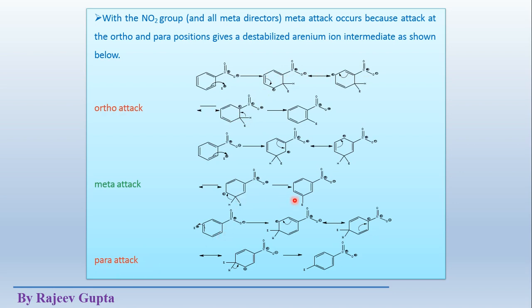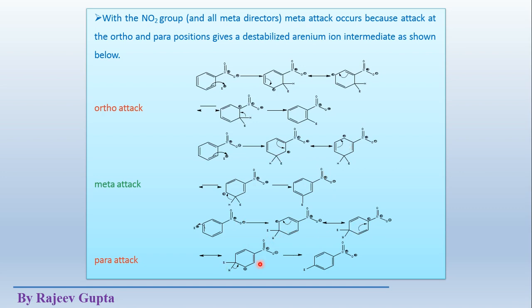See, in case of para attack, we get one resonating structure where the positive charge goes onto the ipso position. In all three attacks we get a total of three resonating structures: 1, 2, 3 in ortho attack, 1, 2, 3 in meta attack, and 1, 2, 3 in para attack.